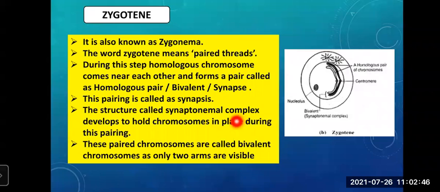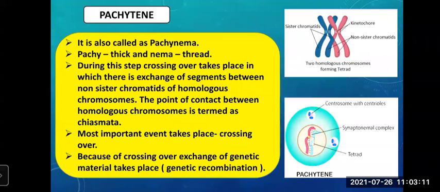It holds the chromosomes in place during pairing. And then these paired chromosomes are called bivalent chromosomes, as only two arms are visible. So by the name bivalent, you can see two arms are visible. Got it? So after leptotene and zygotene, move on to the next stage, that is pachytene.